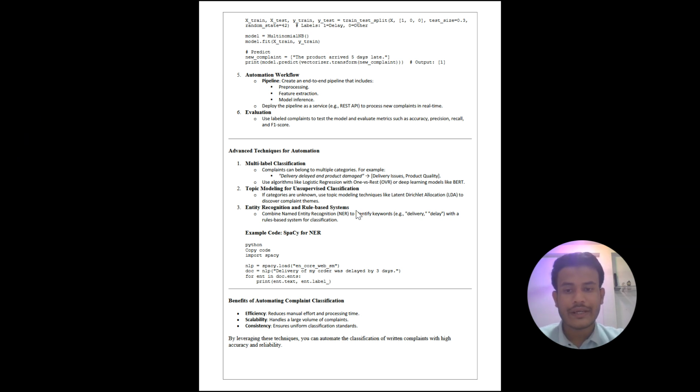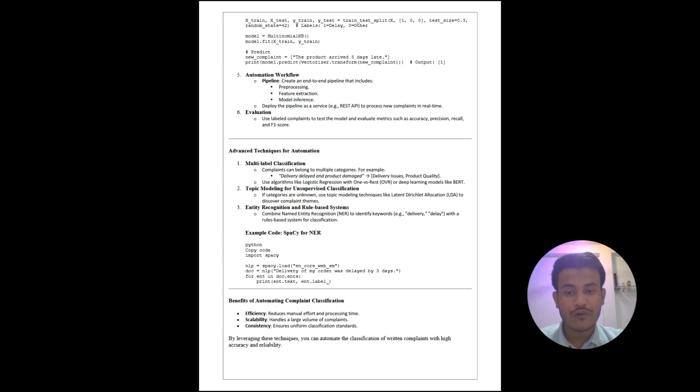Here are the advanced techniques for automation. First one is multi-level classification. So complaints can belong to multiple categories. For example, delivery delayed and product damage. Example of delivery issues or product quality. Second is use algorithm like logistic regression with one versus rest OVR or deep learning models like BERT.